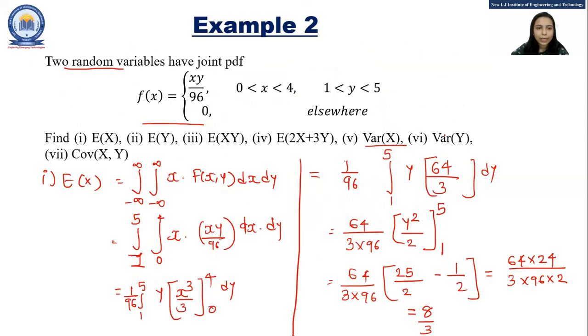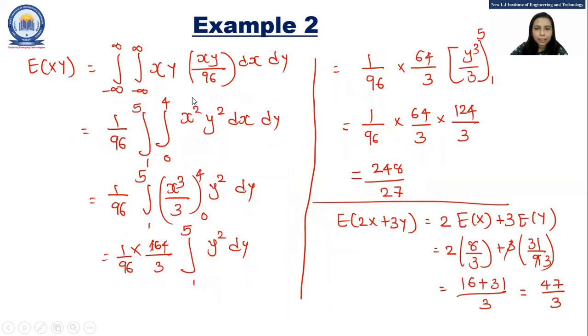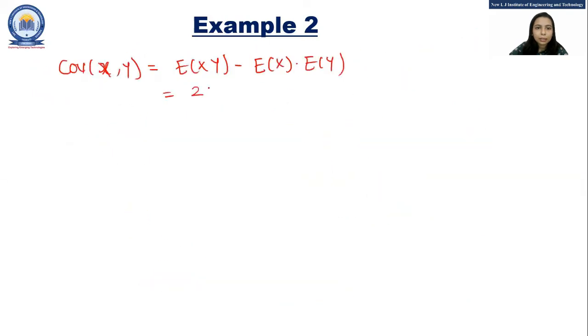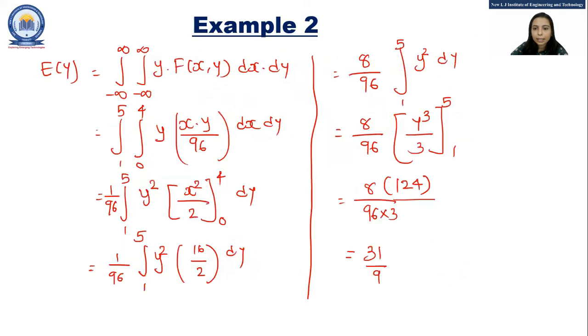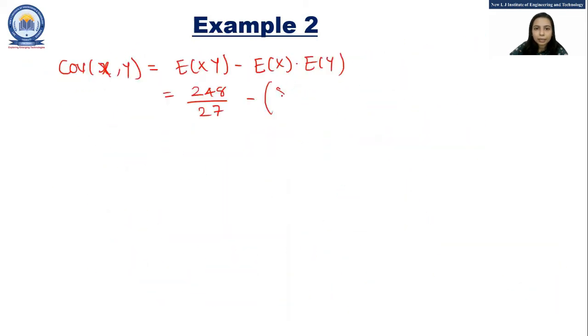Now the next thing that we have to find is covariance of xy. So covariance of xy is equal to E of xy minus E of x into E of y. So E of xy is 248 divided by 27 minus E of x into E of y. So the E of x is 8 by 3 and E of y is 31 by 9. So the final answer of covariance of xy is equal to 0.